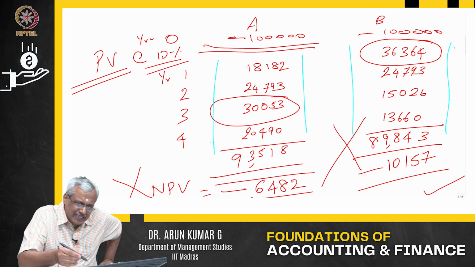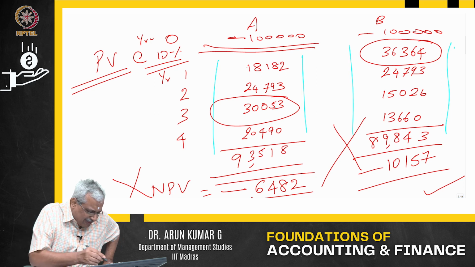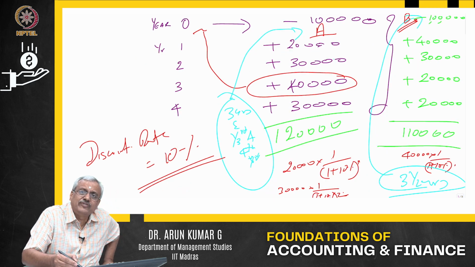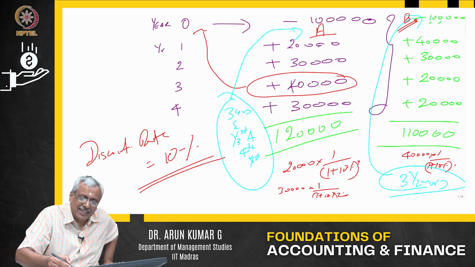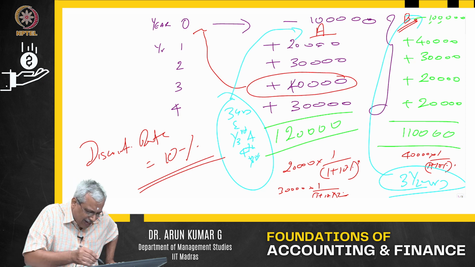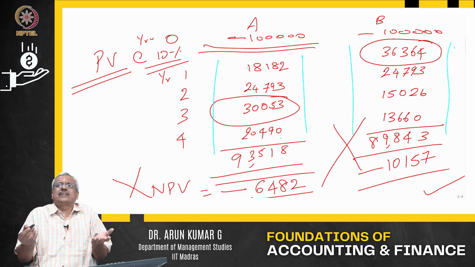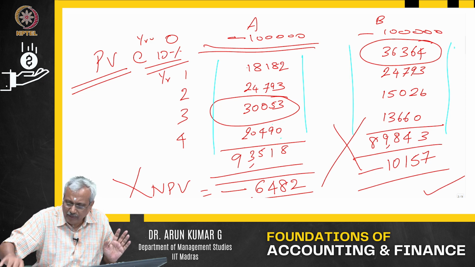So I discount it and then I calculate exactly the way I did in this particular case. I said 20 plus 30 is 50, 50 plus 40 is 90. 90 plus another 10,000 I require to make this 1 lakh. So 30,000 in the last year, so it will take 1/3 of the year to get the average. Exactly like that, I will count this 18,182 plus all these figures. At what stage do I reach that lakh is what I do in a payback period.